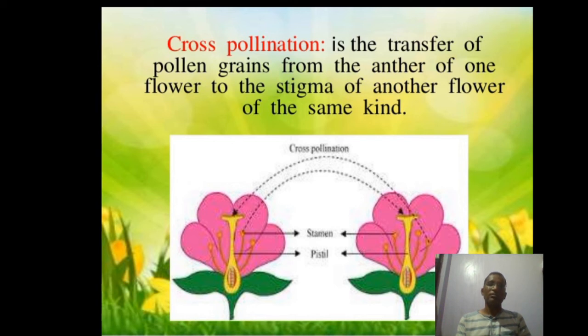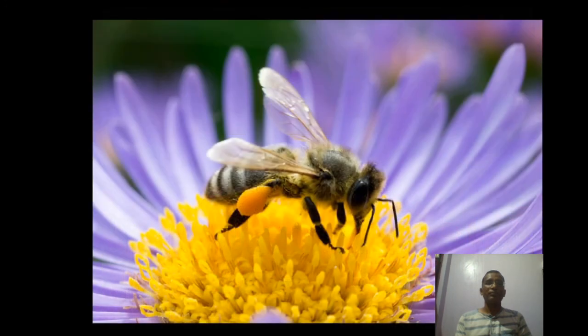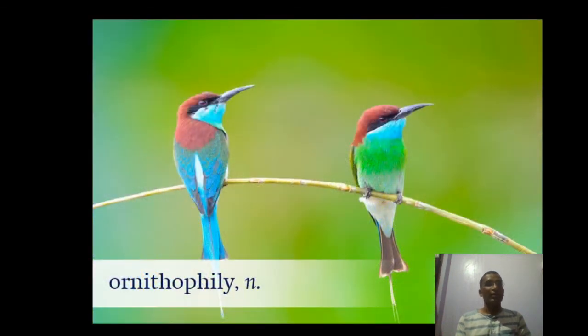So the pollination takes place with the help of different pollinating agents like insects. If the pollination takes place with the help of insects, then this is known as entomophily. Like birds, if the pollination takes place with the help of birds, then this is known as ornithophily.